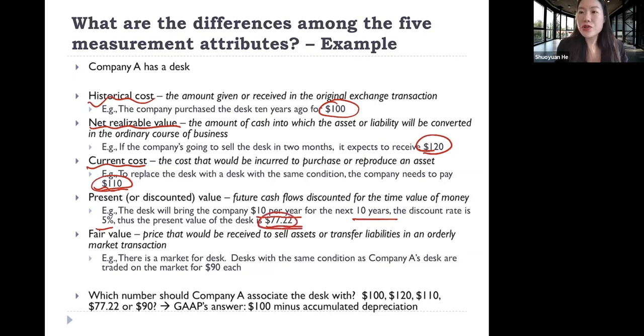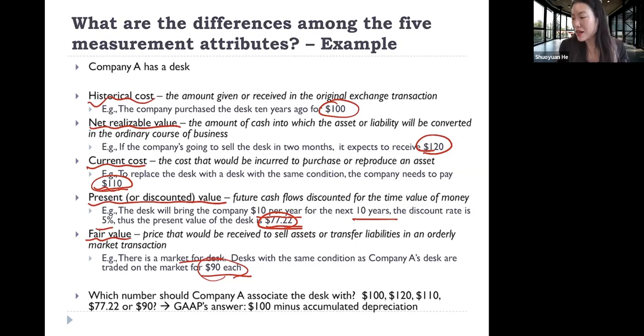Also supposedly, if there's a market, just like a market for stock, which trades desks, and desks in the same condition are traded on the market for $90 each, then this $90 is called the fair value of the desk. So those are the differences between different definitions. As you can see, for the same item, there are different ways to measure it. Then the question is, according to GAAP, which way should we use to measure the value of this desk?